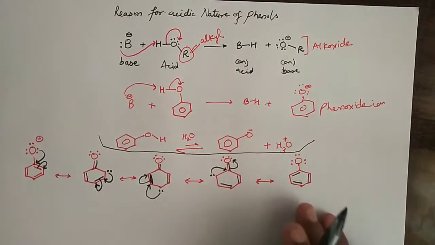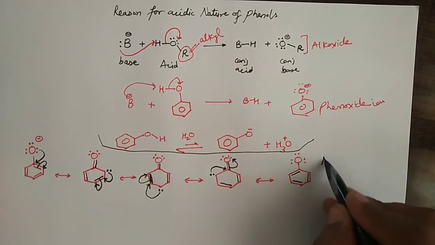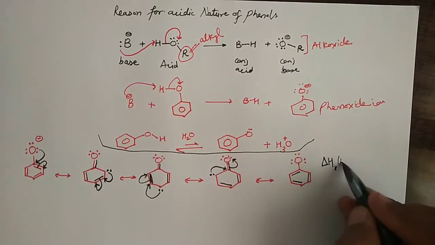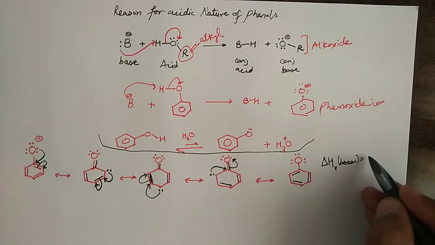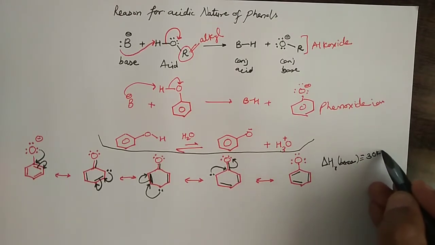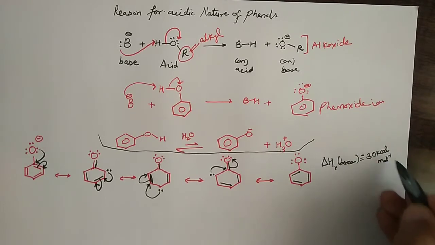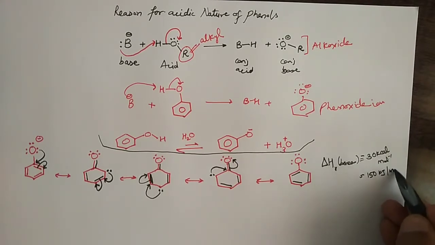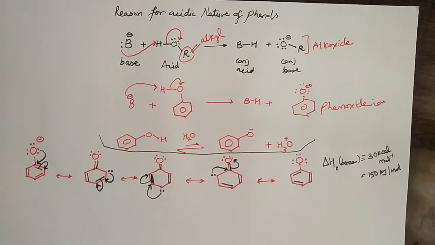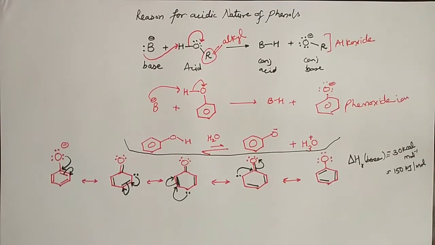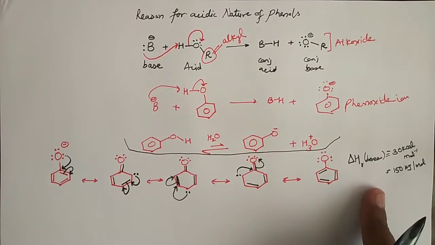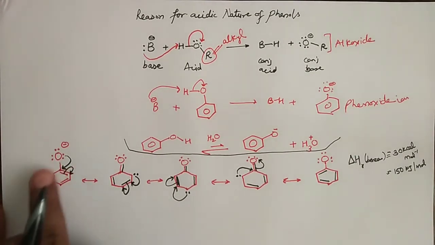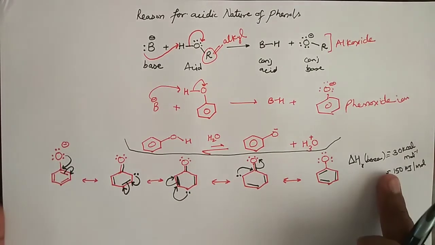Now the point which we are going to understand is that the enthalpy of resonance for benzene is approximately 30 kilocalories per mole, and this is approximately 150 kilojoule per mole. So why have I given this data to you? Because it is required to understand why we need these set of 3 pi bonds within the ring, because the benzene ring is highly stabilized by the resonance.